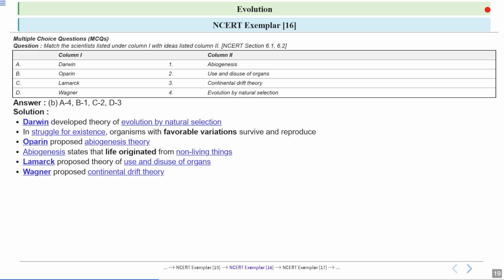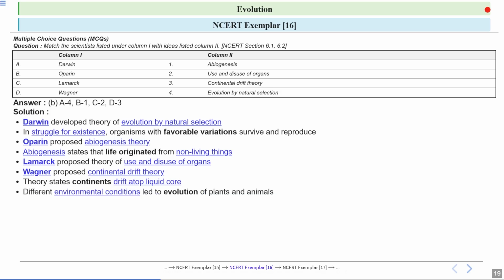Wegener, he proposed the continental drift theory. Wegener came up with the idea that continents are not fixed but move slowly over the Earth's surface. This theory says that continents float and move around on top of a softer liquid-like layer beneath them. Now you know that changes in the environment have caused plants and animals to adapt and change over time for better survival.